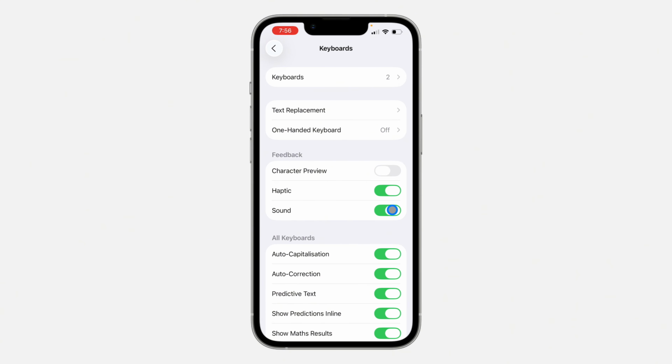So if it is showing green, that means it is enabled. And if it is showing gray, that means it is turned off. To turn it on, just turn it on.